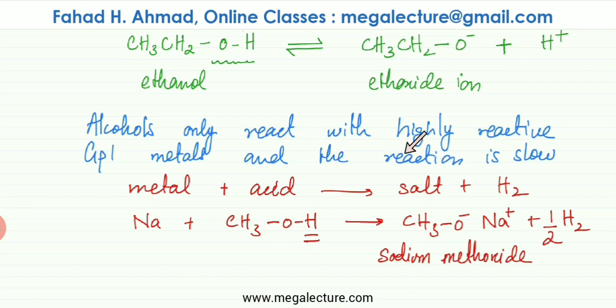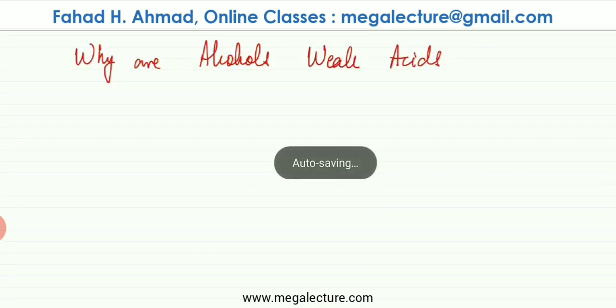So this is the only reaction that alcohols undergo, and it's going to be a very slow reaction. So a very slight effervescence would be seen. You're going to see bubbles of H2 gas, but very slight bubbles. Not a lot of bubbles are going to be produced. Very slow reaction. Now let's try and answer why alcohols are considered to be weak acids, and why they are weakest compared to all the others.